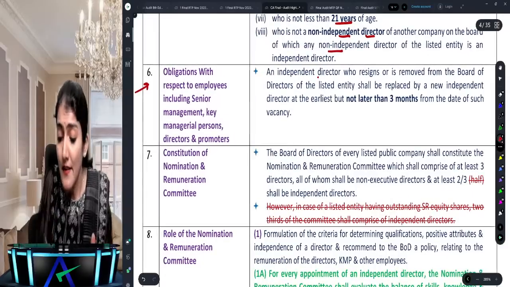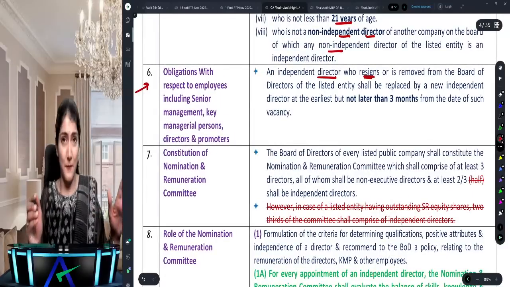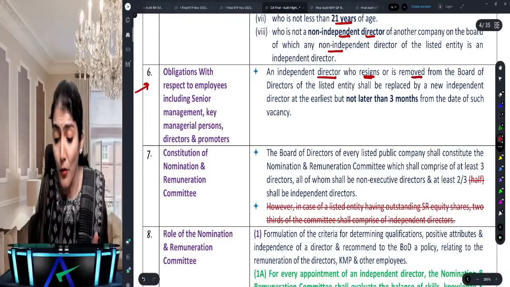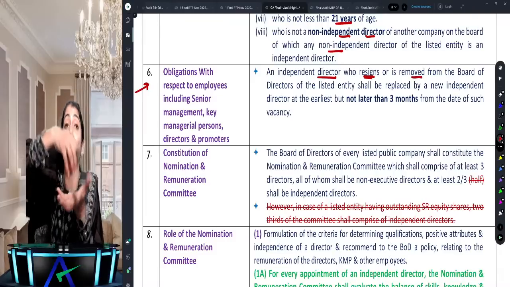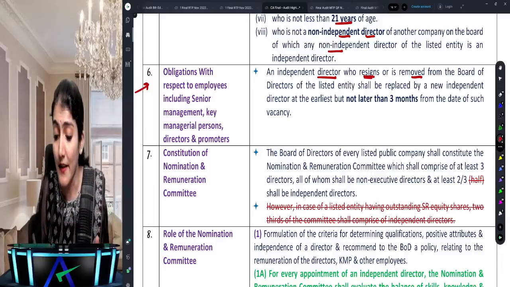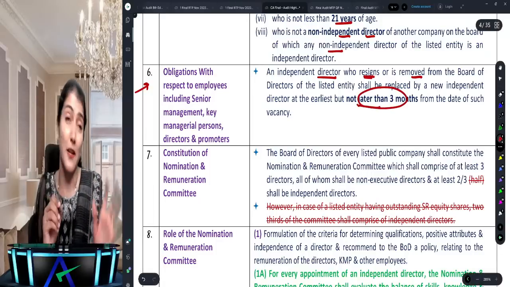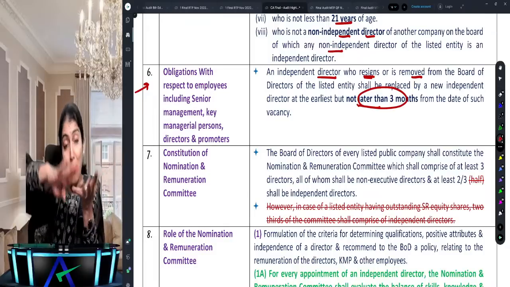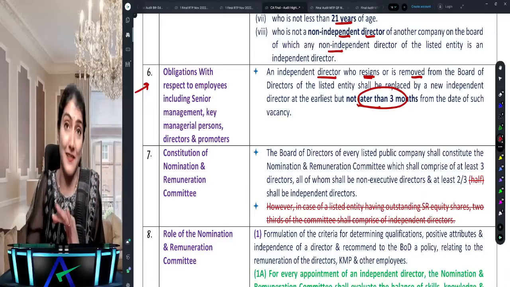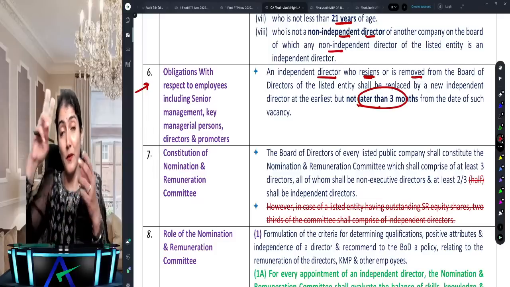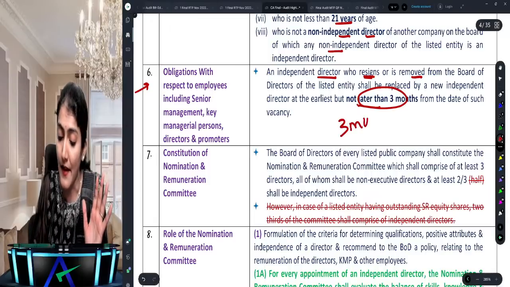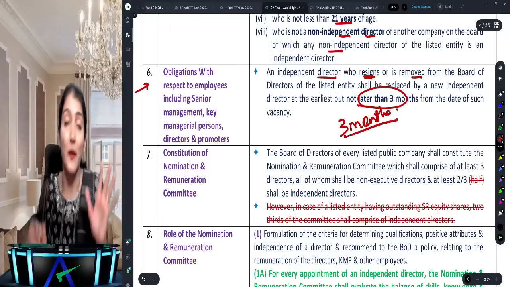And so it says an independent director who resigned. So there is a director of the company who has resigned or is removed. It says that the vacancy is required to be filled. By when is that vacancy required to be filled? Not later than 3 months. Earlier, what was the provision? Not later than 3 months or next board meeting, whichever is later. Now, simple, what does it say? Not later than 3 months from the date of such vacancy.